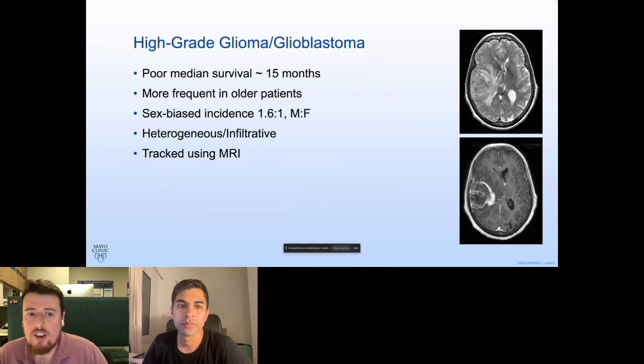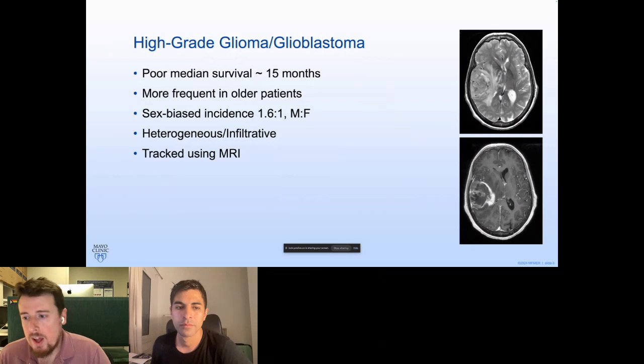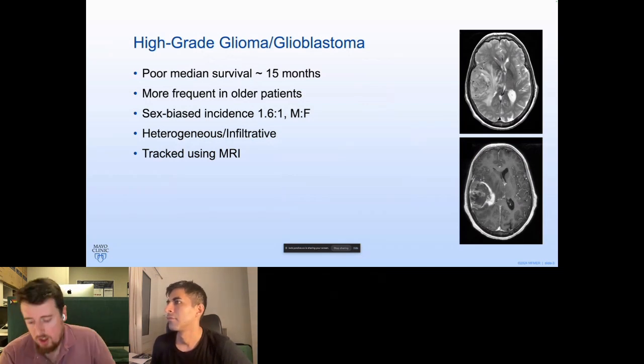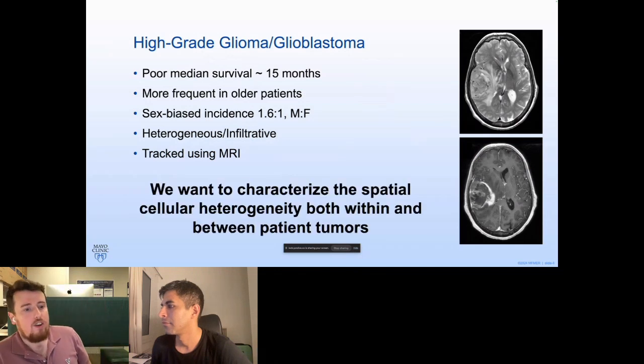So during surgery, it's impossible to remove all of the cells, so recurrence is unfortunately inevitable. Also, with the sensitive location of the tumor being in the brain, opportunities to collect tissue biopsies are quite limited because, as you can imagine, surgeries are quite intense and require intensive recovery for the patients. Therefore, the disease is usually tracked using MRI for things like treatment response and progression. We want to try and characterize the spatial cellular heterogeneity, both within and between patient tumors for high-grade glioma.